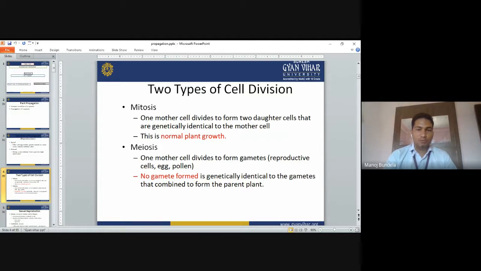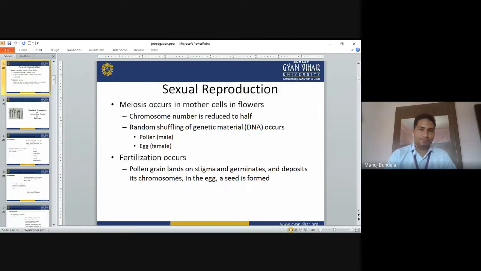In meiosis, one mother cell divides to form the gametes. From the one mother cell, it will divide and form the gametes, the reproductive cells, the egg and pollen. In this, the gametes are not genetically identical to the parent plants.